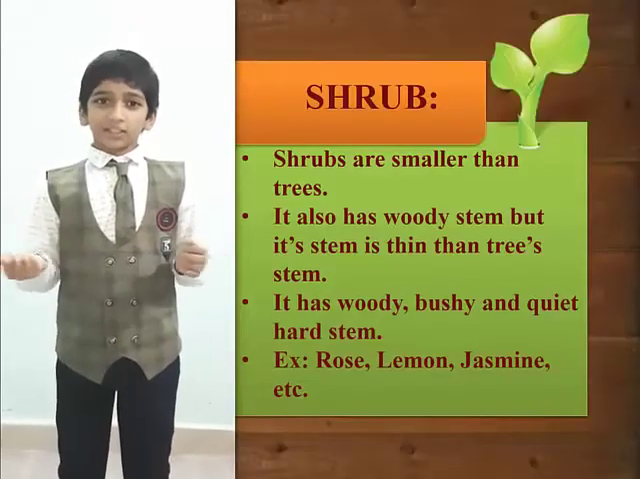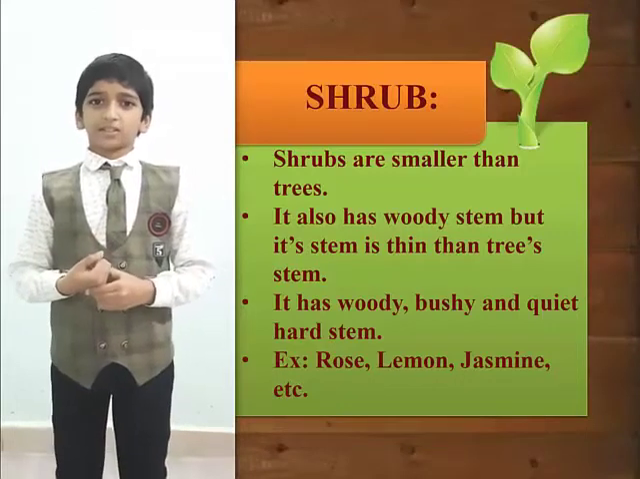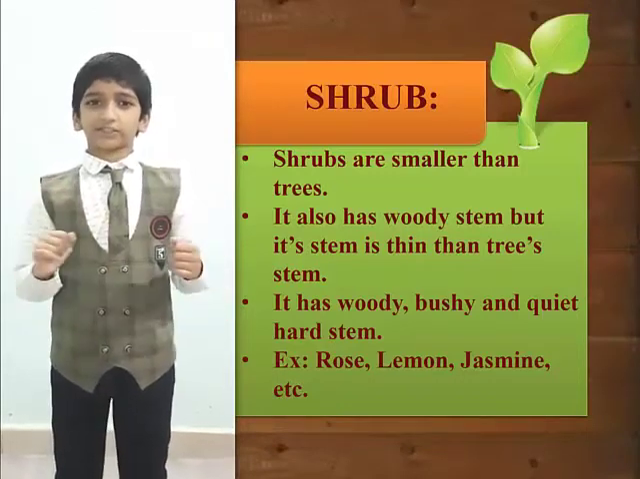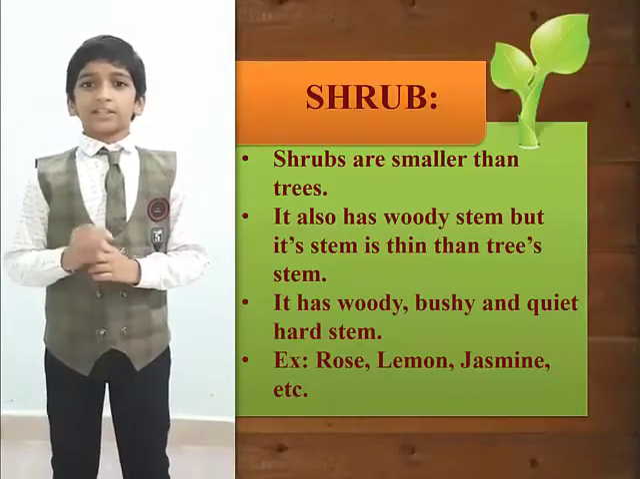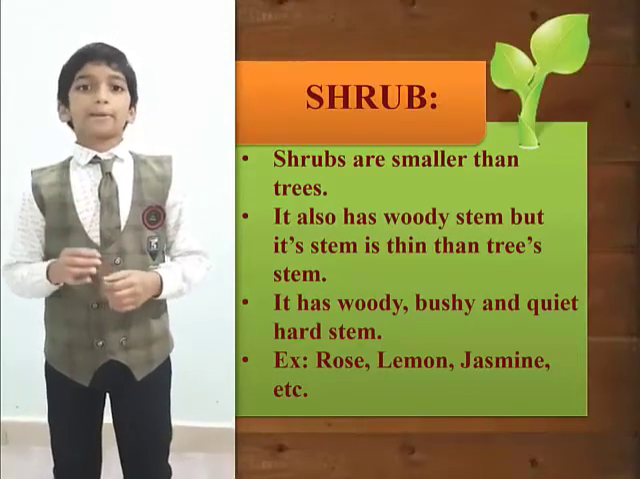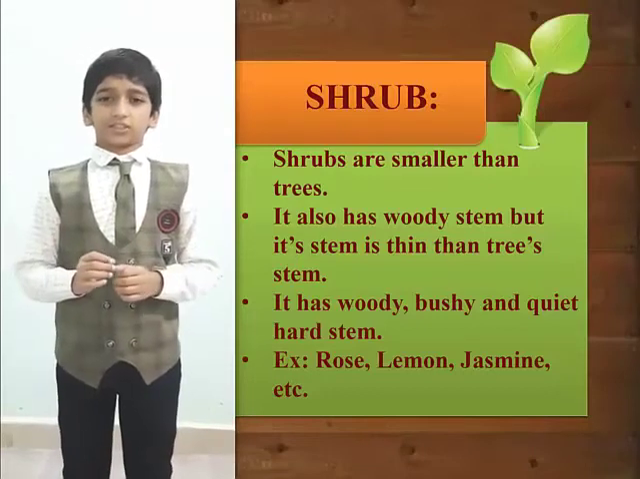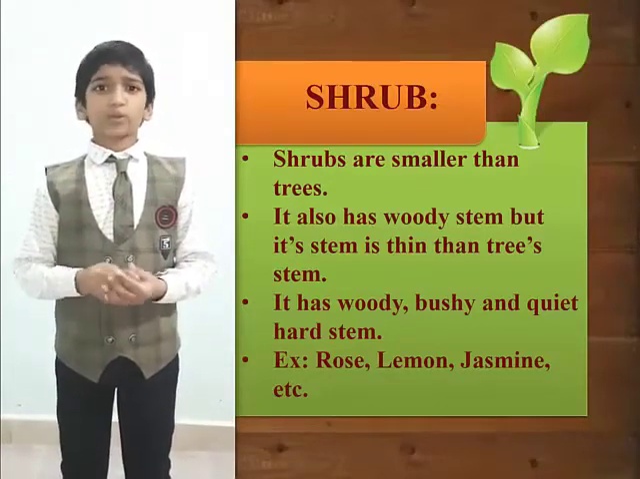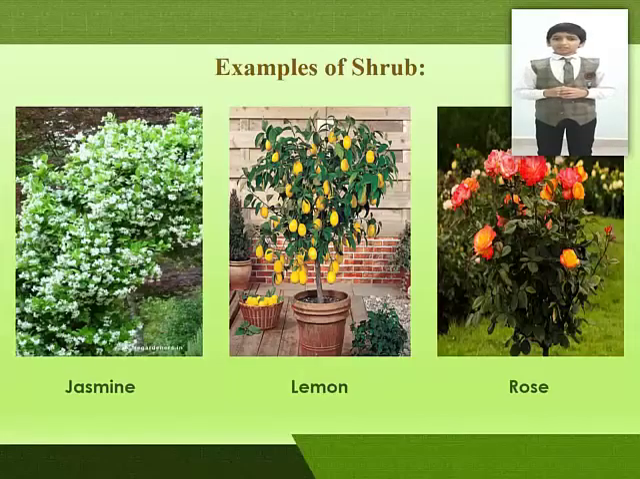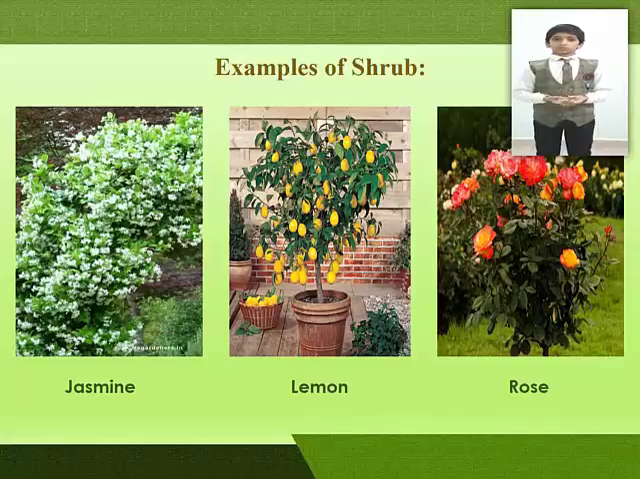Now we will see the information about the shrubs. Shrubs are smaller than tree. Shrubs are short-sized plant. It also has the woody stem, but its stem is thinner than tree's stem. Shrub has woody, bushy and quite hard stem. Examples of shrub are jasmine, lemon, rose, etc.